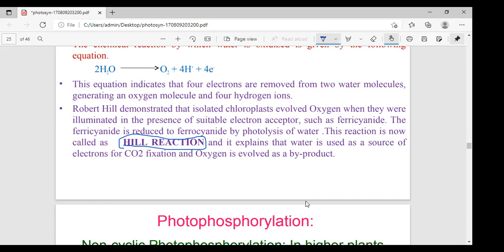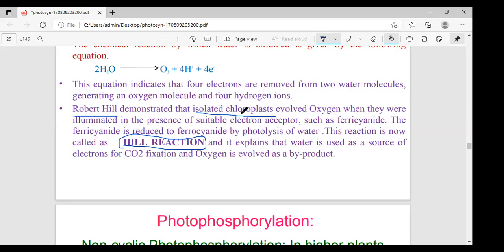Very important, Hill reaction. R. Hill is the scientist's name. See here, Robert Hill. This scientist was a biochemist from Cambridge University, and in 1937 he worked on isolated chloroplasts instead of intact plant chloroplasts. Listen carefully. R. Hill worked on isolated chloroplasts instead of intact plant chloroplasts.